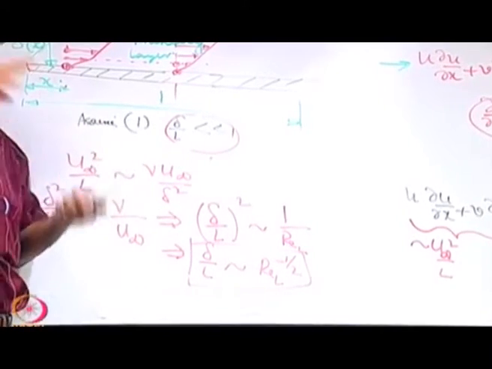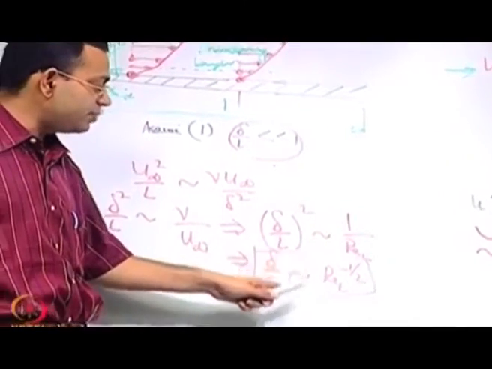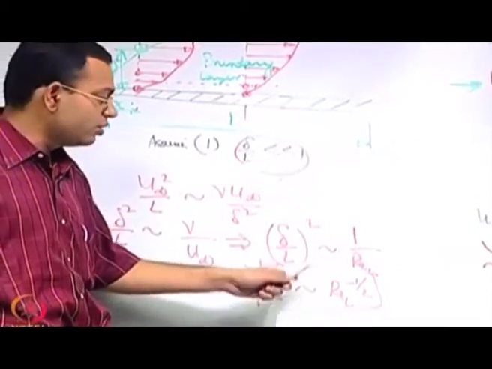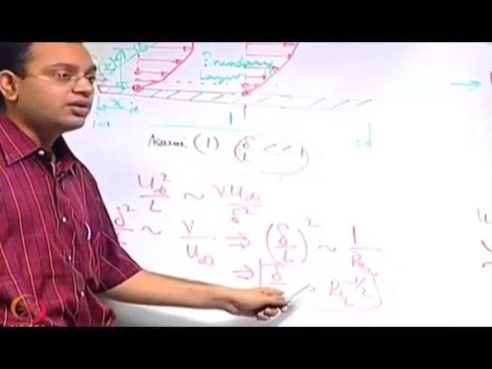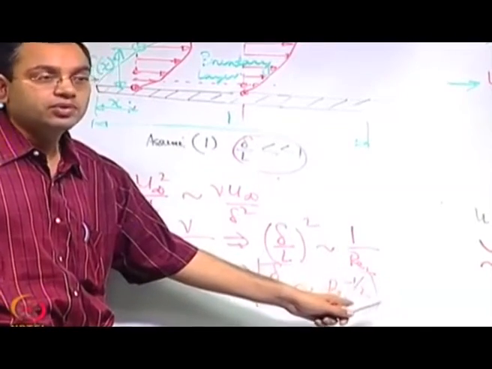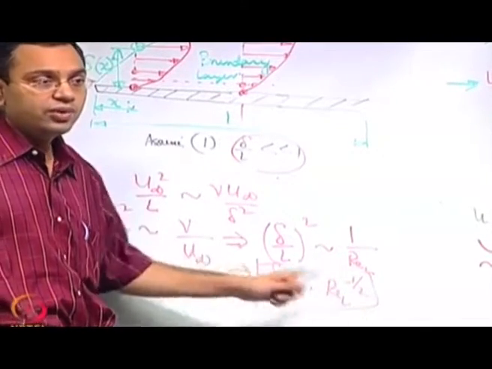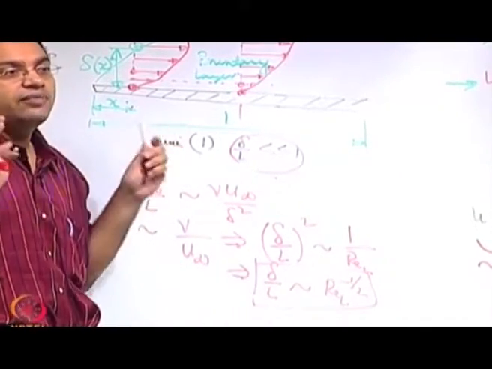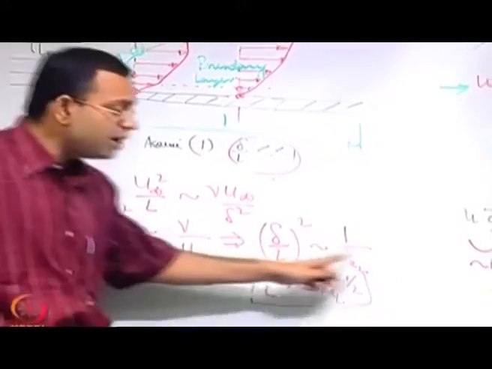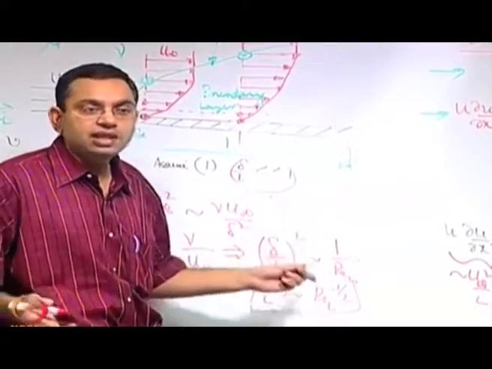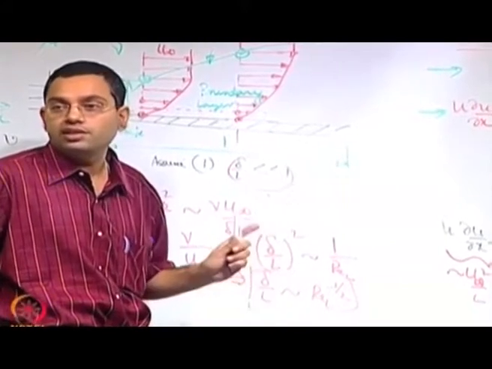By toiling very hard, at the end we will come up with an expression. When we solve the equations, we will come up with delta by L equal to some constant c into Reynolds number to the power minus half, and therefore disregarding the effect of the constant c, the dependence on the Reynolds number will still be the same as what we get from such a simple analysis, and that is one of the important powers of this order of magnitude analysis.